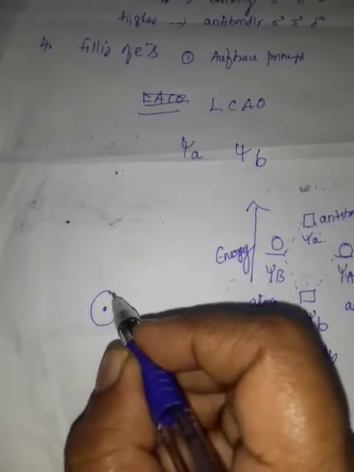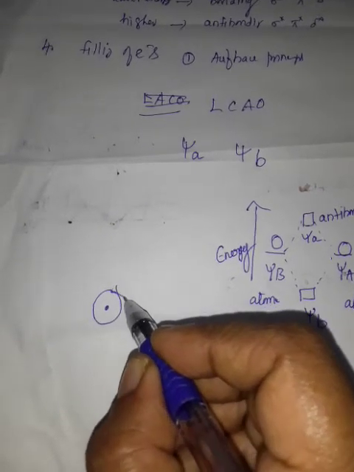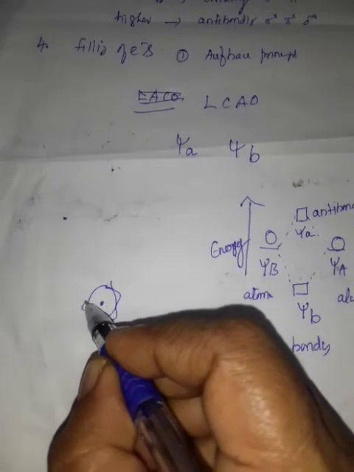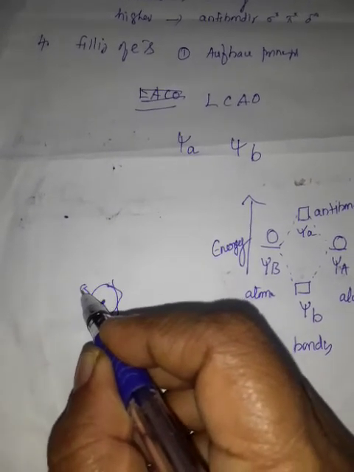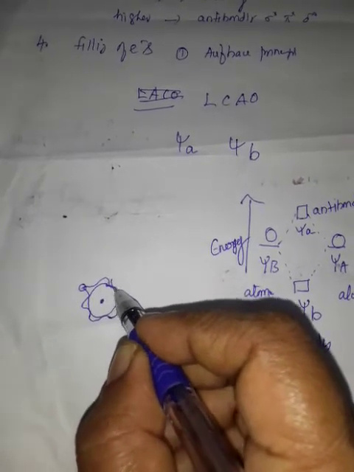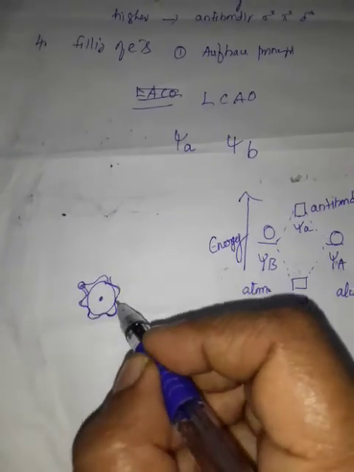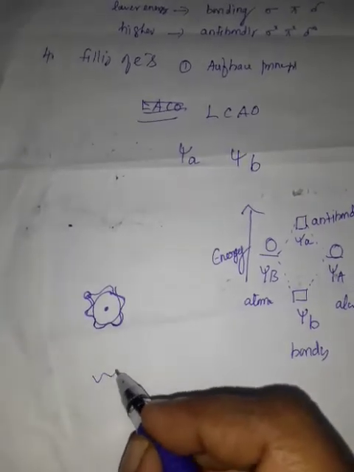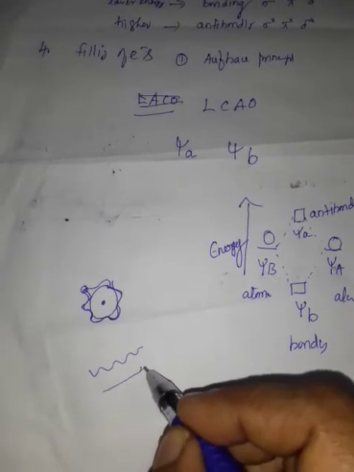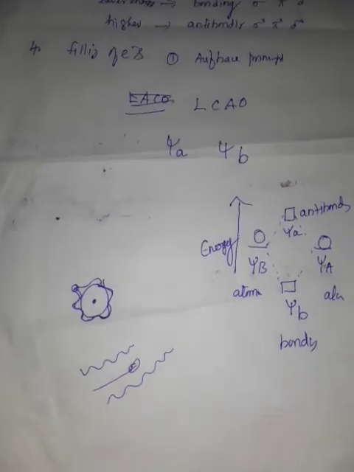If an electron wants to move, it moves like this, having crest and trough, like a wave. So the electron will not move in a straight line. It moves like this, surrounding an atom.